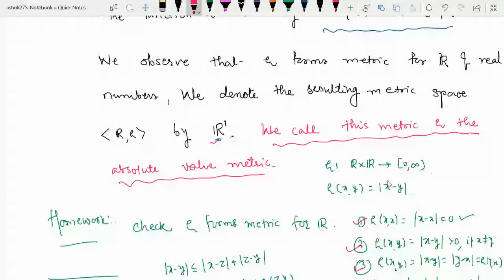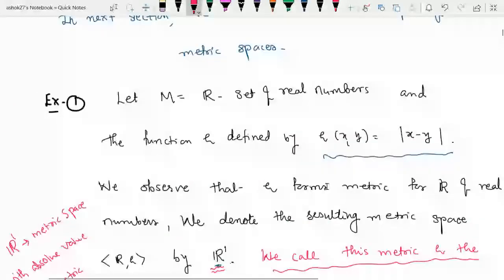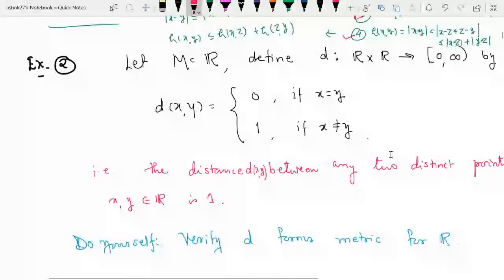So what is R1? R1 is a metric space with the absolute value metric. Actually, this metric is also called the distance metric. So we are already familiar with it. Now the second example, let us see.